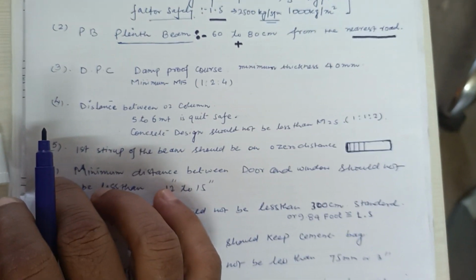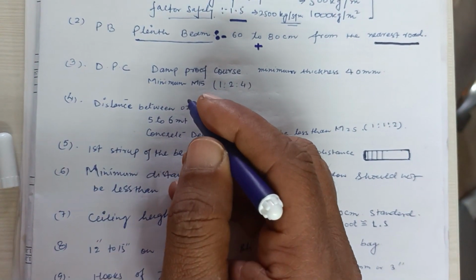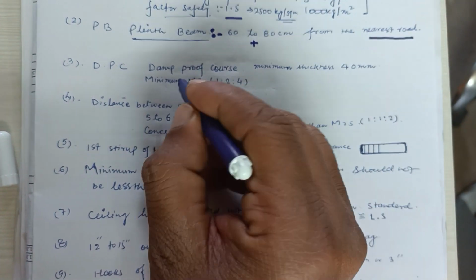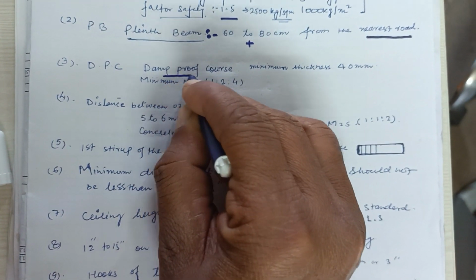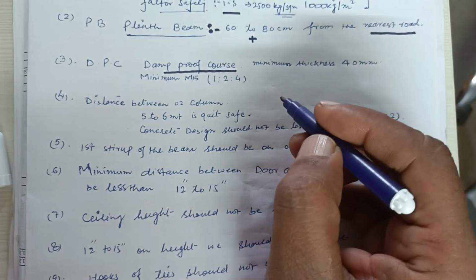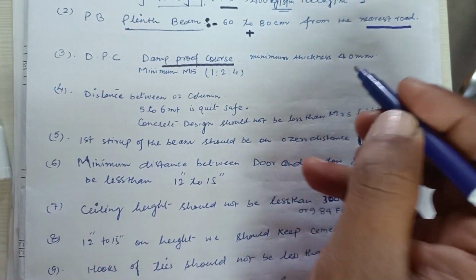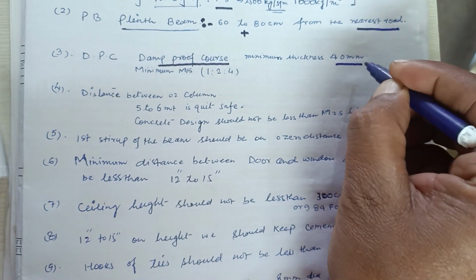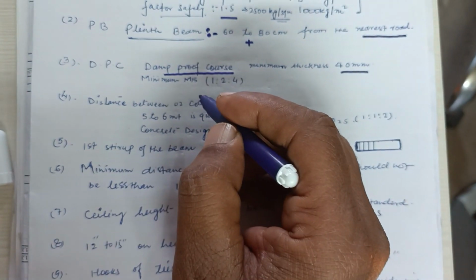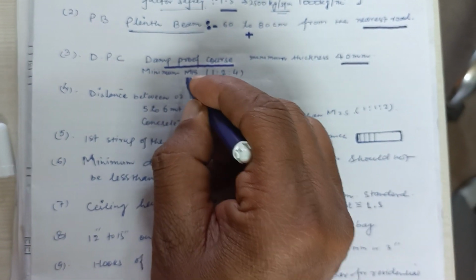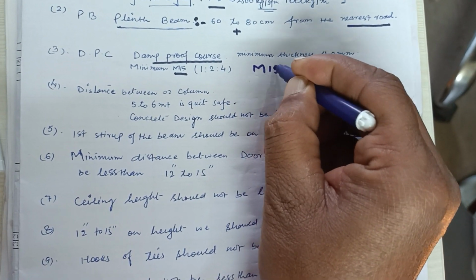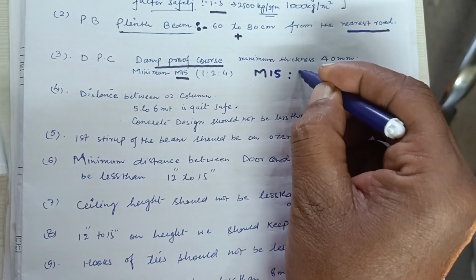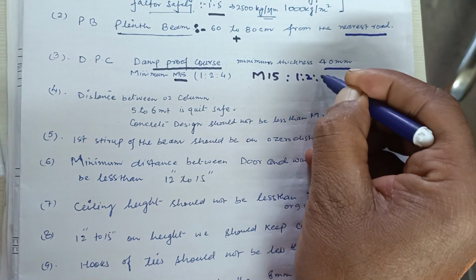And the third point is DPC. DPC is damp proof course. Minimum thickness is 40 mm, and the concrete should be M15 minimum, that is 1:2:4.